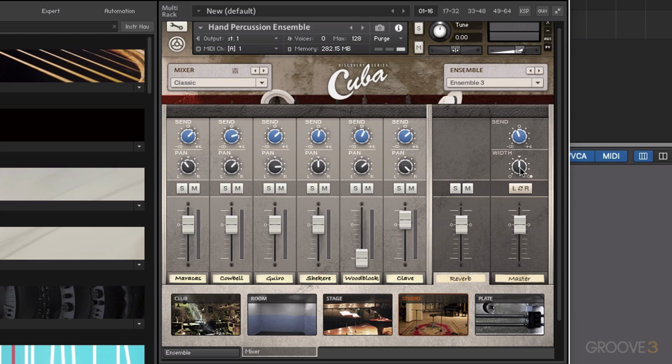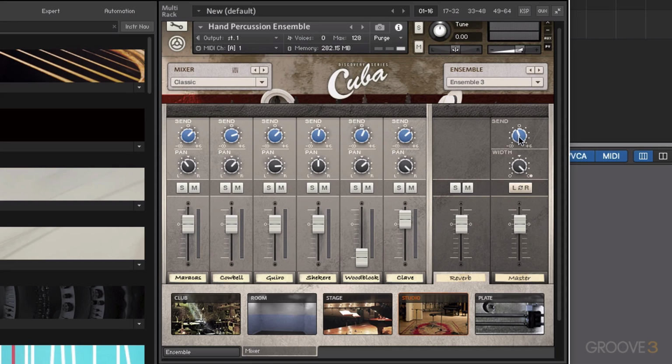And then for the master channel here, we have the ability to change the overall stereo width of the combination of sounds. And we also have a send control here as well.